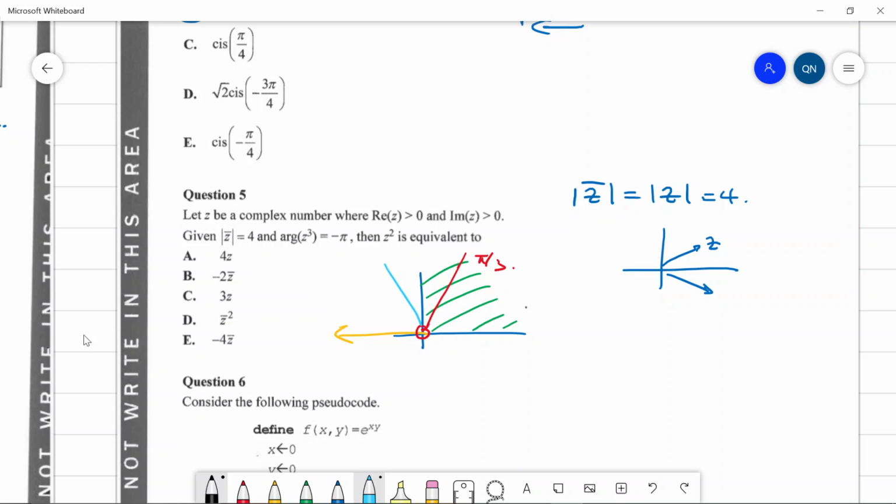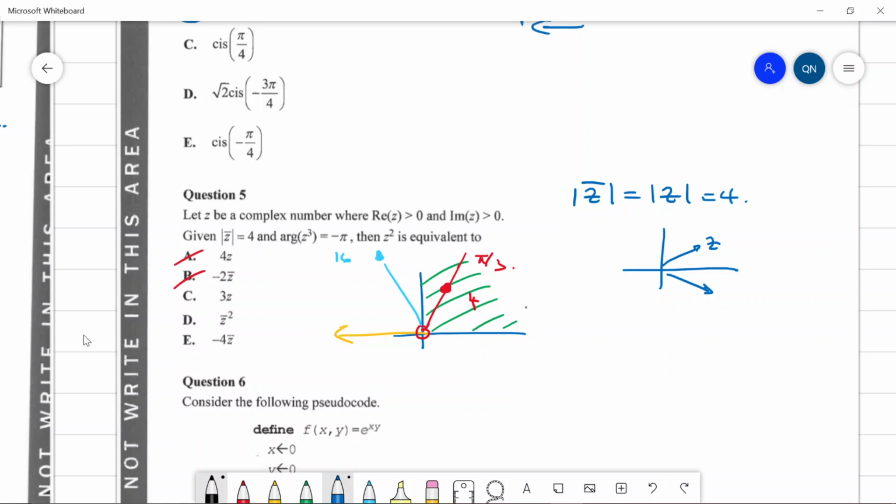Modulus of Z is 4. So we know the modulus of Z is going to be right over here at 4. So when we square it, it's going to become a modulus of 16. So 4 turns into 16. It won't be that. -2Z, no, won't be that because we want to increase the factor by 4. It's probably that or that. It's either D or E.